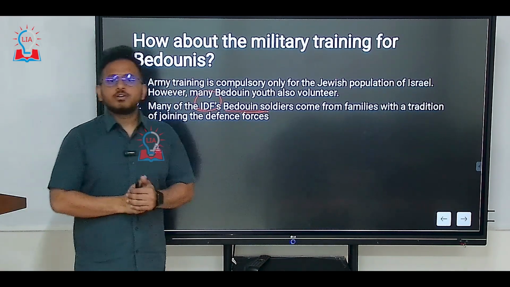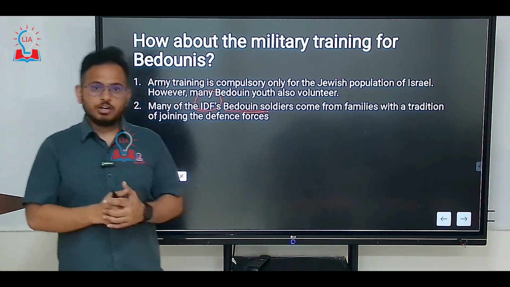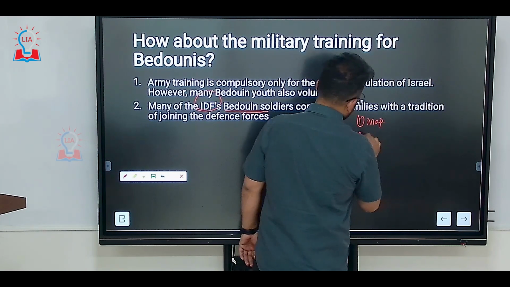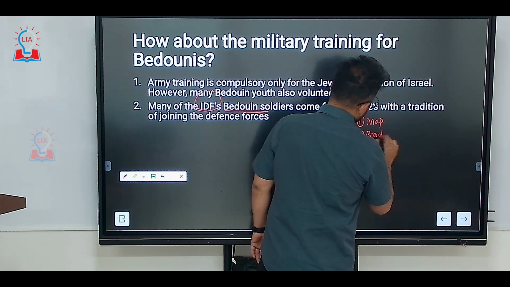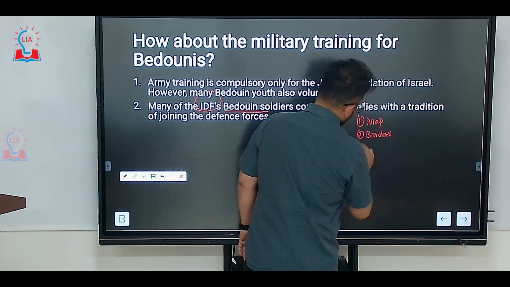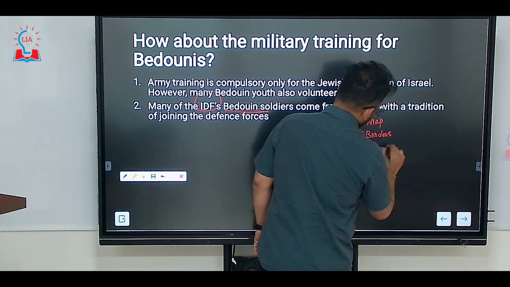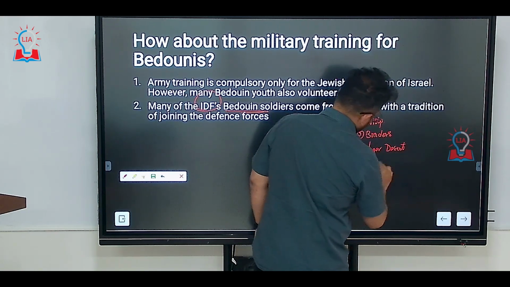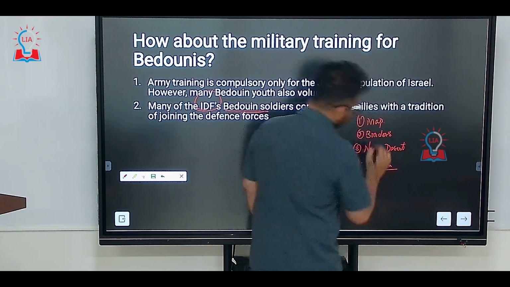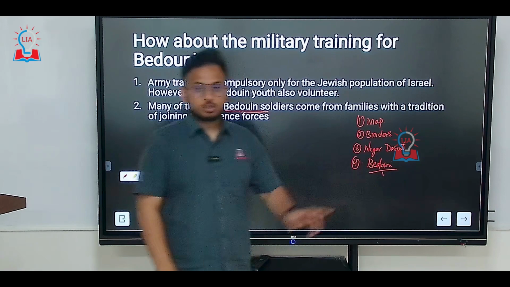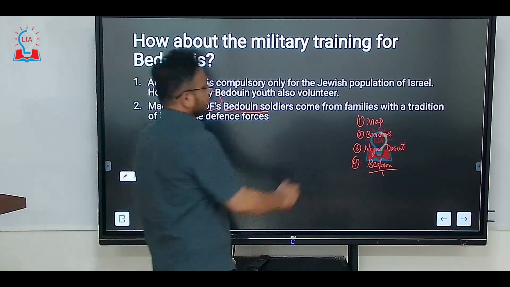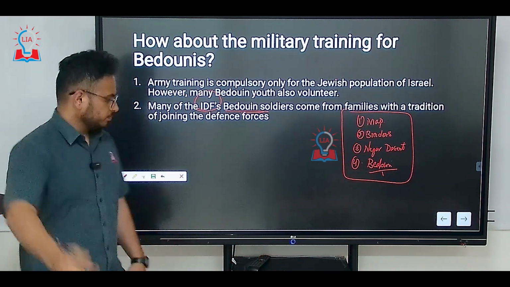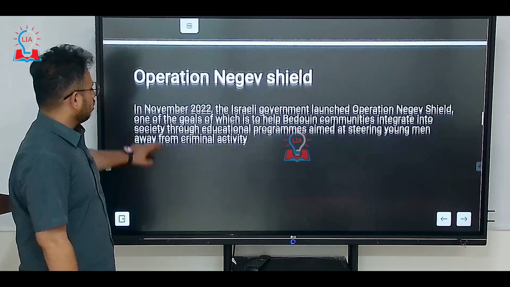So the things that you got to remember from the exam point of view from this entire video: the first thing is the map of Israel. Second thing will be the bordering countries. Third important thing is the location of the Negev desert. Fourth important thing is about the Bedouin population and about their society. So these are the 4 or 5 important points that you got to take home after watching this particular video. Okay, so that's it for today.